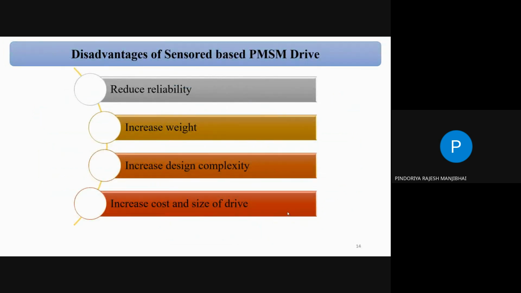Yes, the disadvantages I will not repeat again. Okay, already covered in the previous slide. They reduce the reliability, increase the weight, increase the design complexity, and increase the cost and size. The detailed discussion we already covered in the previous slide.